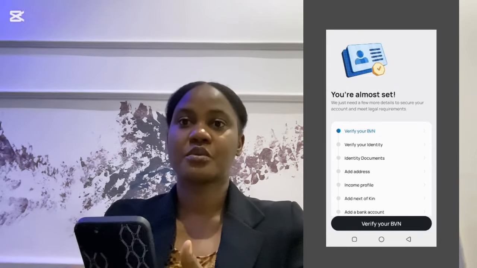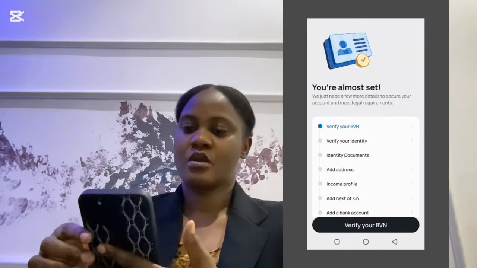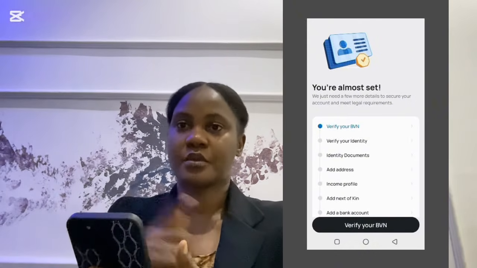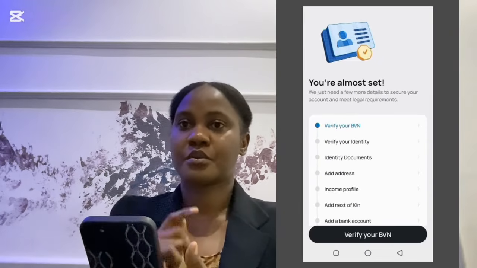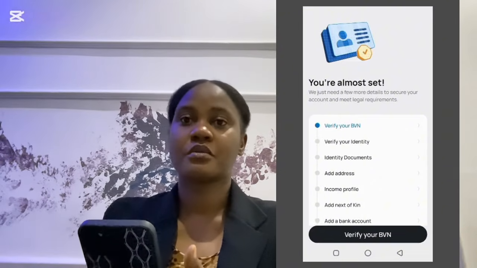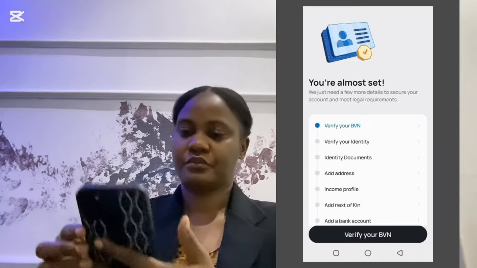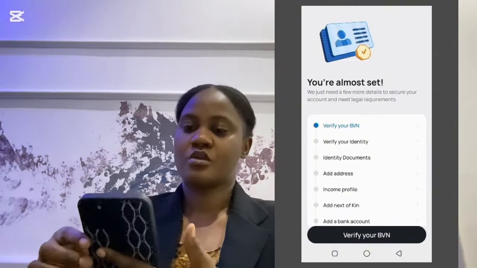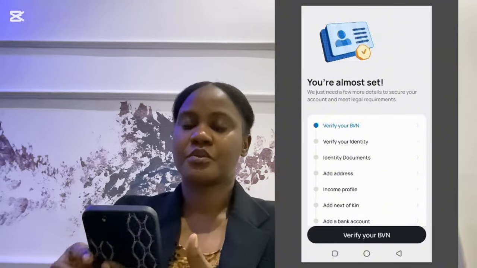The next one on the line is identity documents. So you are going to provide a means of identification, either your national ID card, your driver's license, international passport, voter's card, any means of identification that you have, a national one. You are going to provide the number that is on the card, and you are also going to screenshot it or you snap it and send it.